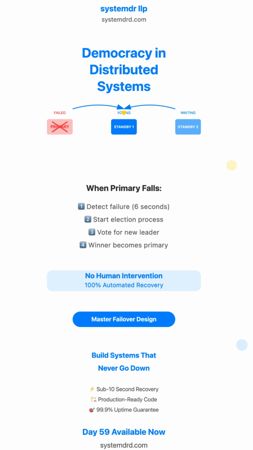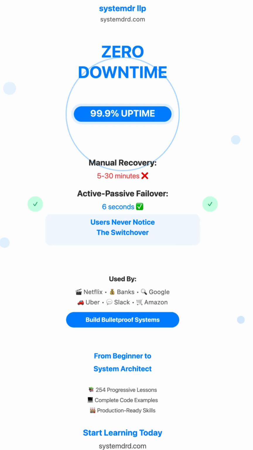Each standby server announces its candidacy and shares its qualifications, things like how up-to-date its data is and its processing capacity. They vote for the best candidate, usually the one with the most recent data. The winner becomes the new primary server and starts handling all of the traffic. The entire process takes about 6 to 10 seconds. No phone calls to engineers, no manual intervention, no downtime. This is how companies like Uber ensure that when you request a ride, their system is always available to match you with a driver, even if servers are failing behind the scenes.